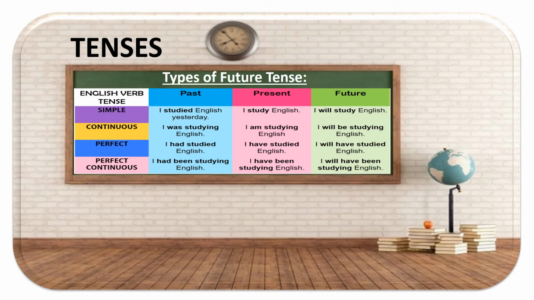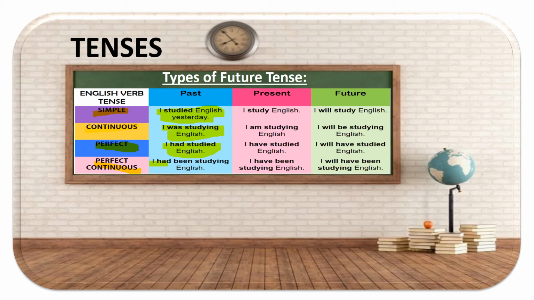So yes, here are some examples of all the three types of tenses and their subgroups. So simple, you have an example. I studied English yesterday. In the past tense, yesterday is already over. I studied English. It's a simple past tense sentence. Continuous. I was studying English. Okay? Was studying. That action was not completed, but it was in the past. Perfect, past perfect, I had studied English. So I had finished studying English. That is why I'm saying I had studied English. Perfect continuous would say I had been studying English.